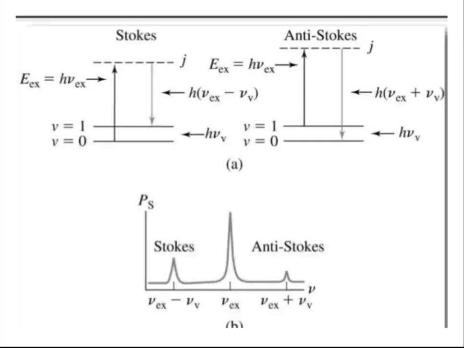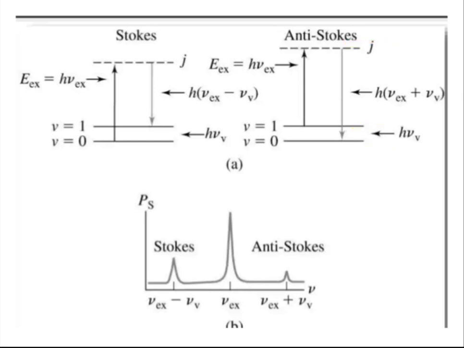As we have taken here, the transition occurs from 0 to 2. Suppose this is our excited state. The molecule should come to the ground state, V is equal to 0, after completion of the reaction. So here is the V is equal to 0 state, V is equal to 1 state, V is equal to 2 state.